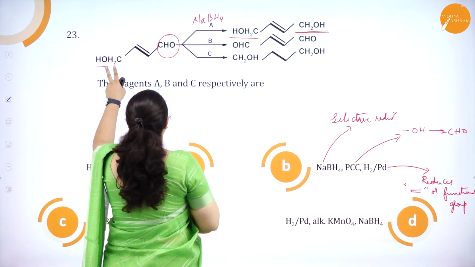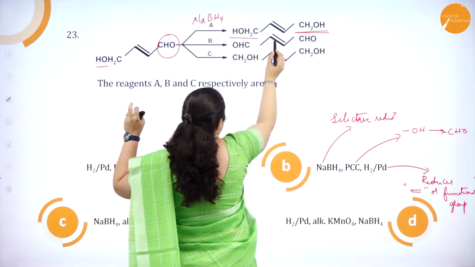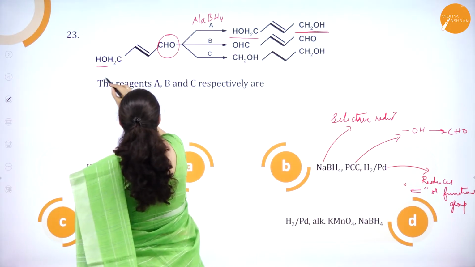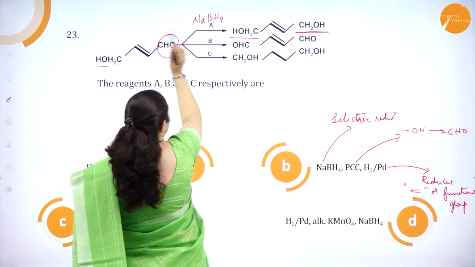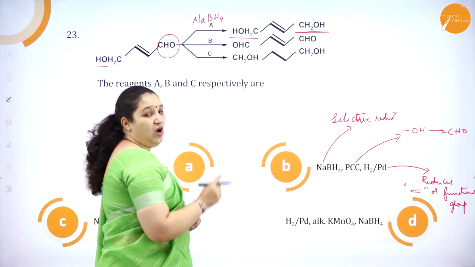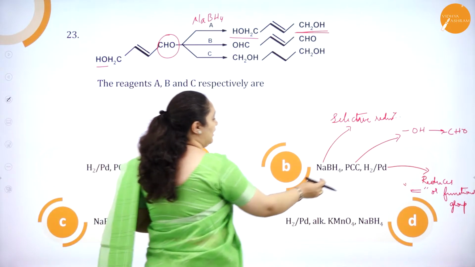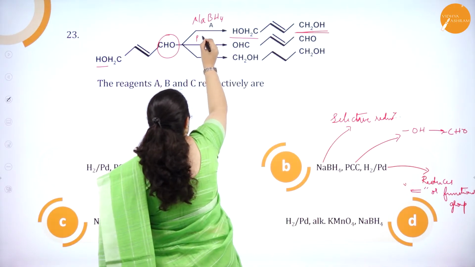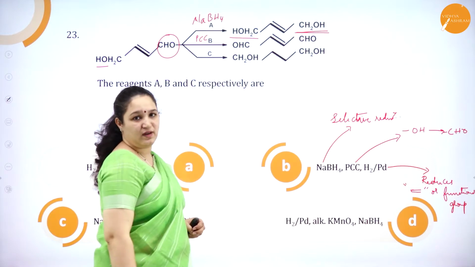Okay, we'll see what is B. You see the reaction here, CHO as it is, double bond as it is. Again, alcohol has got converted to aldehyde. Alcohol to aldehyde, who can convert? It is PCC. Correct?